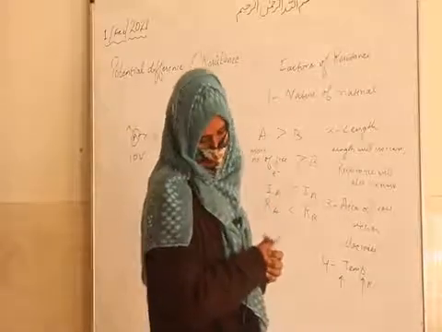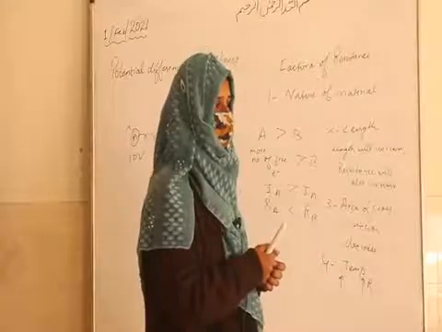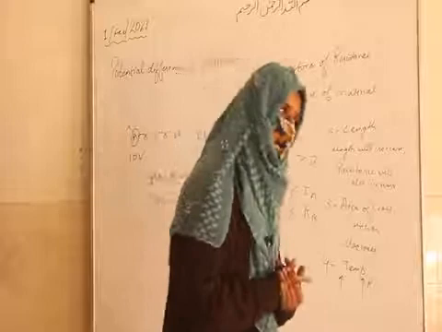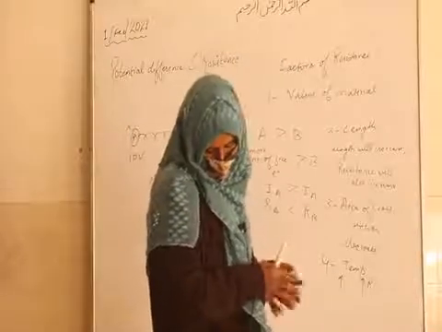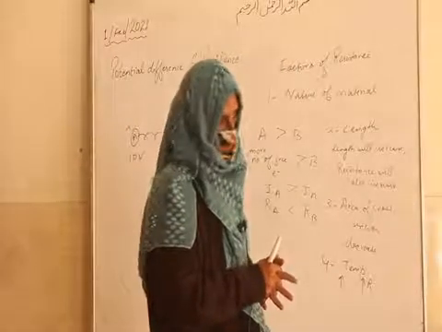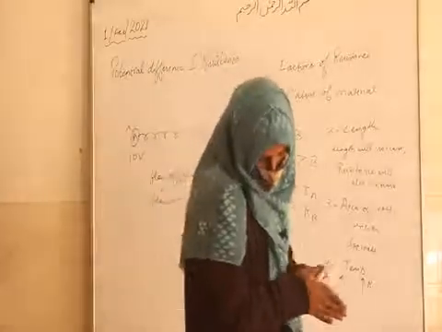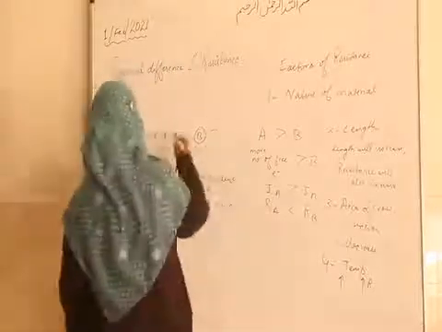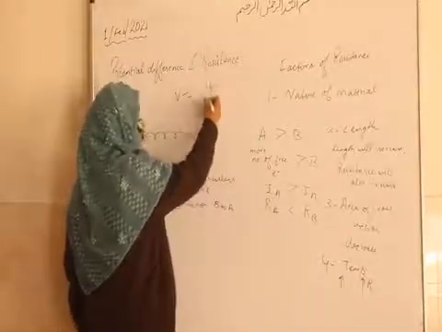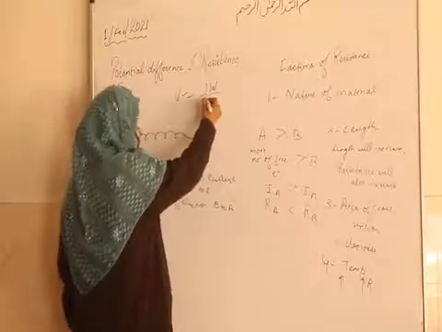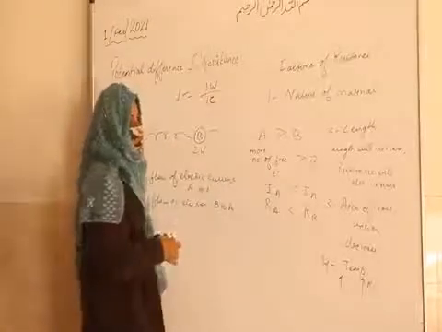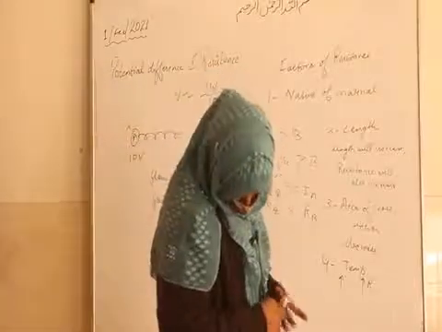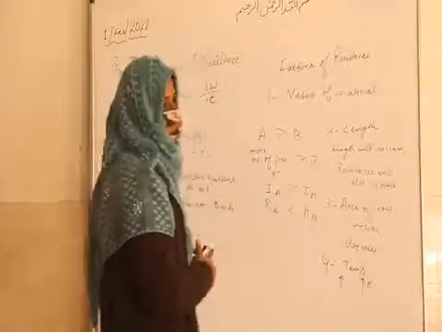Express potential difference in terms of work done in transferring the charge. V is equal to W upon Q. Fine. Then next, what do you understand by 1 volt potential? 1 volt potential means 1 joule of work done in bringing 1 coulomb charge from one point to another point, or from infinity to that point, because they have written only potential, not potential difference.